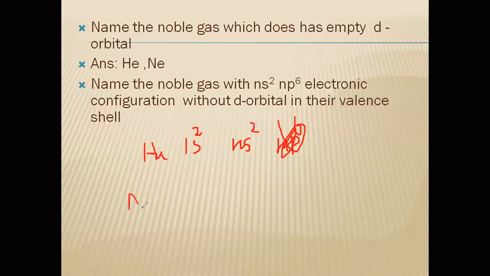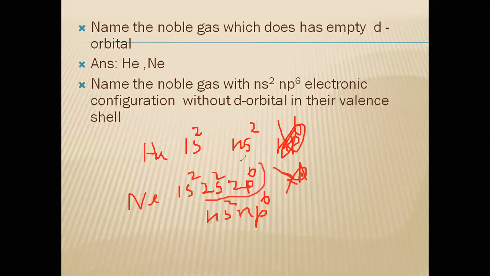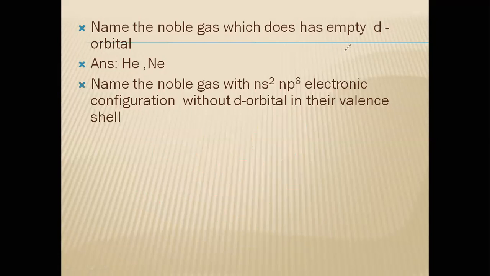Then what about neon? 1s2, 2s2, 2p6. They have ns2 np6 configuration. Just here, see, ns2 np6, but d orbital starts from 3, not from 2. So 2d is not there, means when the 2d is not there, there is no d orbital in the valence shell. See, this is the valence shell. Only 2s and 2p will be there. So answer should be neon, not the helium.